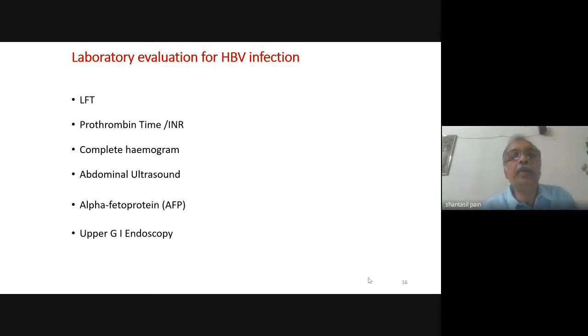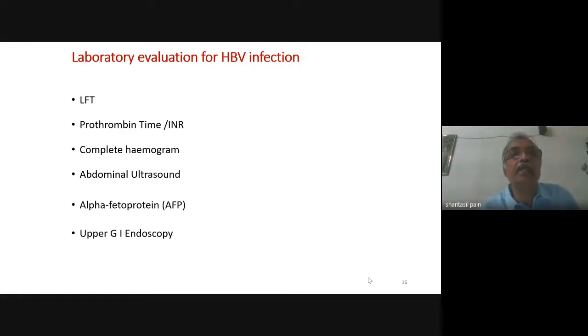Coming to prothrombin time and INR. The prothrombin time gives a very good picture of hepatic function, just like albumin. But albumin, what happens with albumin? Albumin takes some time to decrease. So in acute hepatitis, in the initial phase, the albumin level is normal. However, prothrombin time is altered very quickly. So in acute hepatitis, if you get a raised prothrombin time, this means there has been significant liver damage, and this is a serious form of acute hepatitis.